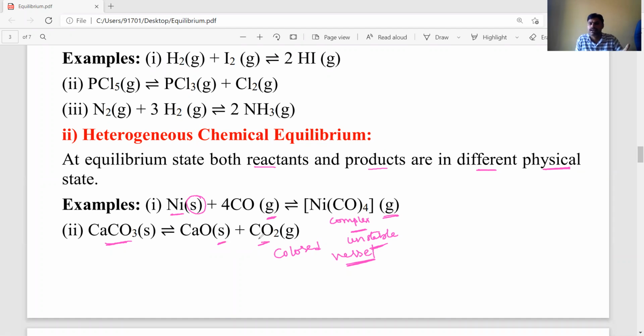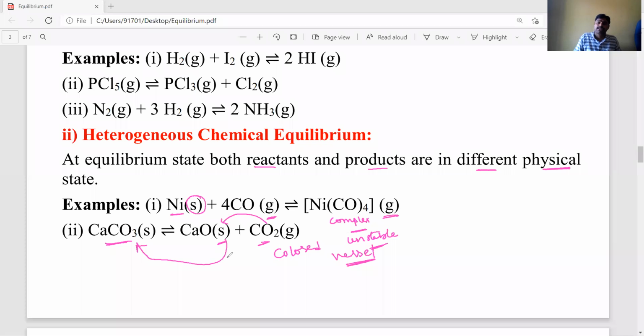That's why some are in solid phase, some are in gaseous phase. That's why it is heterogeneous chemical equilibrium. Again, this reaction is carried out in a closed vessel. That's why this gaseous product CO2 can again combine with calcium oxide to give calcium carbonate solid. Whether it is in an open vessel, it is only an irreversible reaction. It is not a reversible reaction.